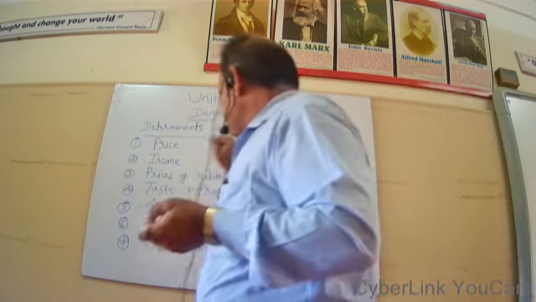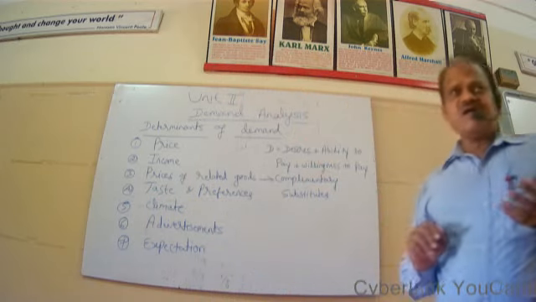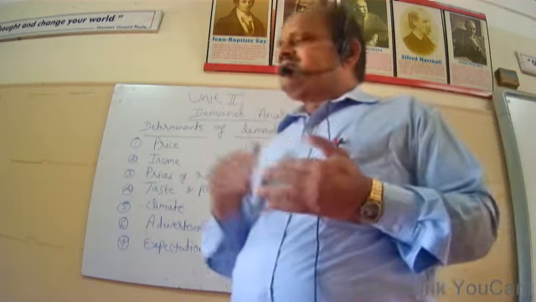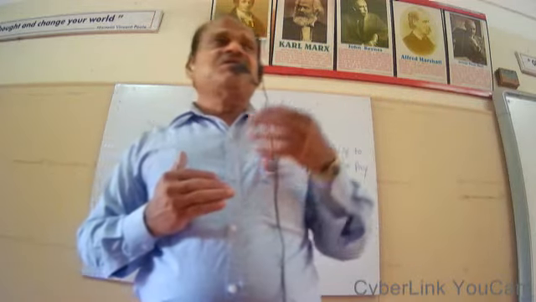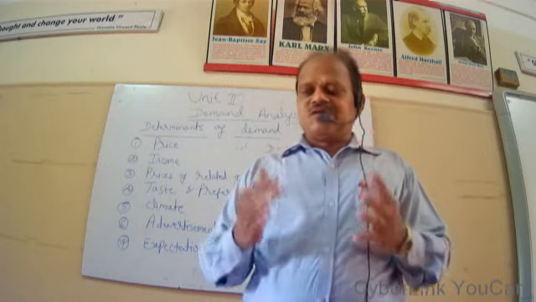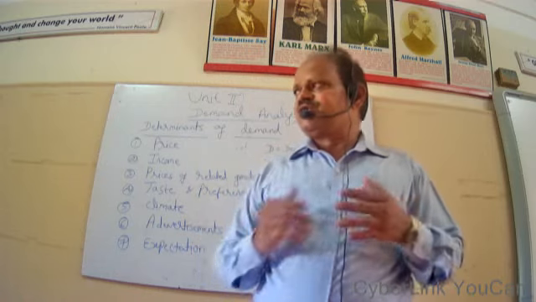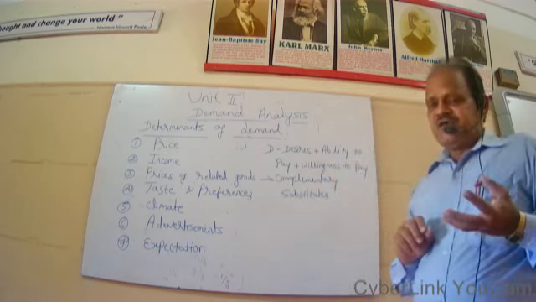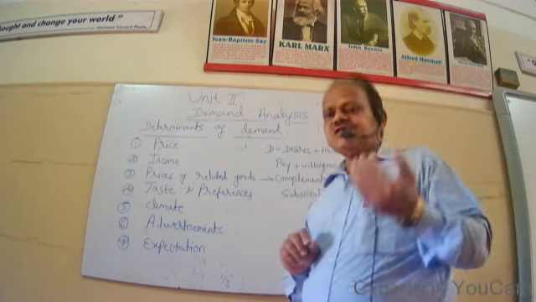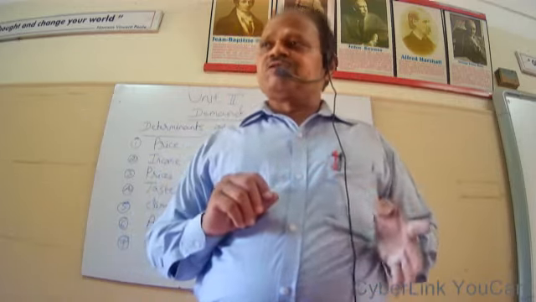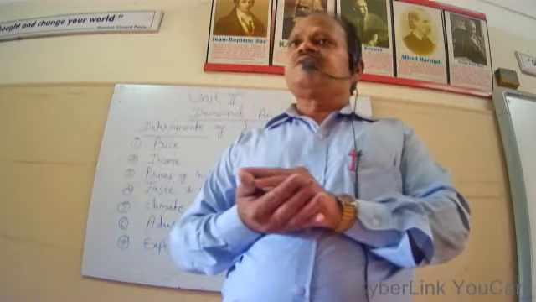Then another factor is climatic condition and seasonal changes. As the climate changes or as the season changes, demand for goods and services will also change. For example, during winter season, the demand for woolen suits will increase.